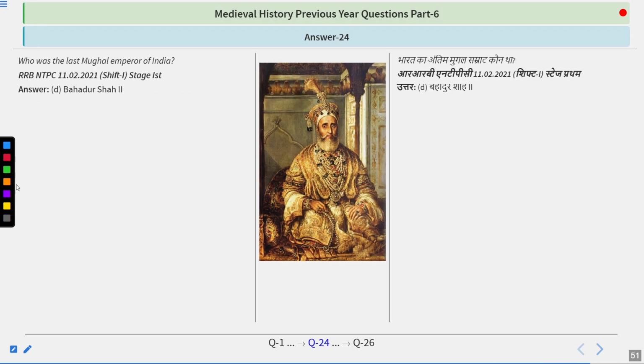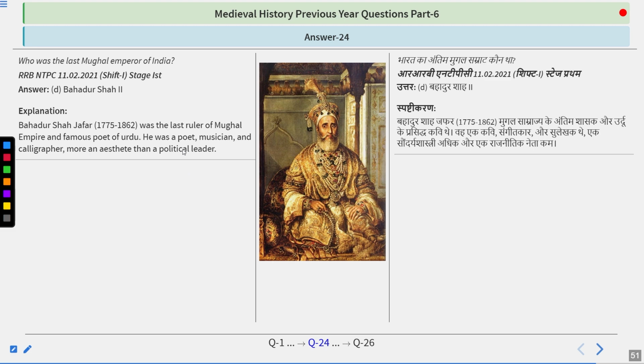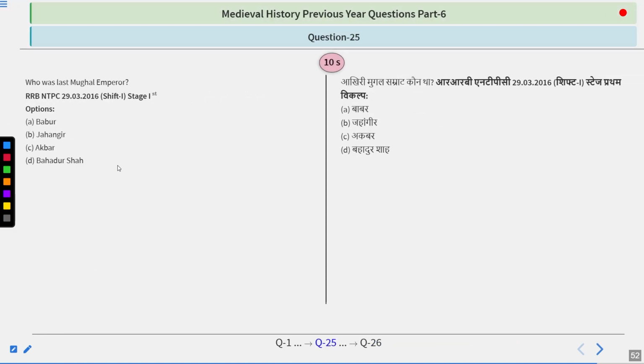The answer is Bahadur Shah II. Bahadur Shah Zafar was the last ruler of the Mughal Empire and a famous poet of Urdu. He was a poet, musician, and calligrapher, more an aesthete than a political leader. So remember his name. His name was Bahadur Shah Zafar.